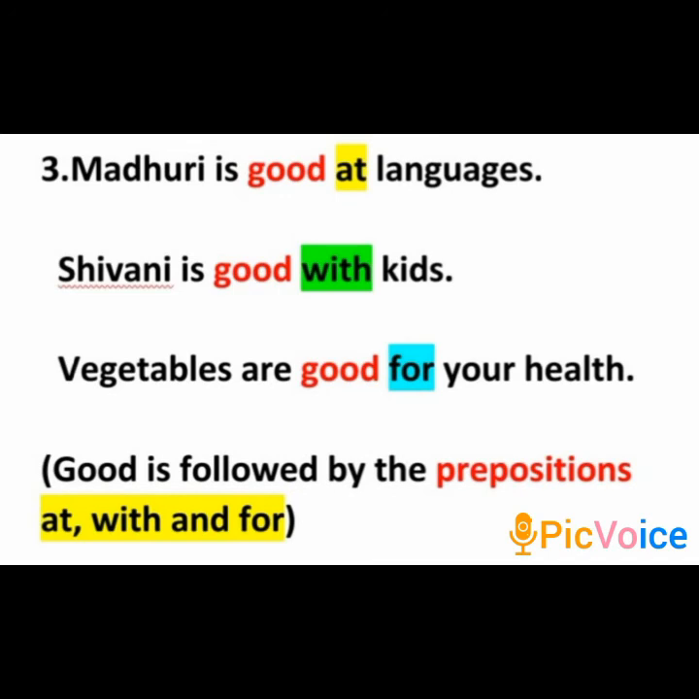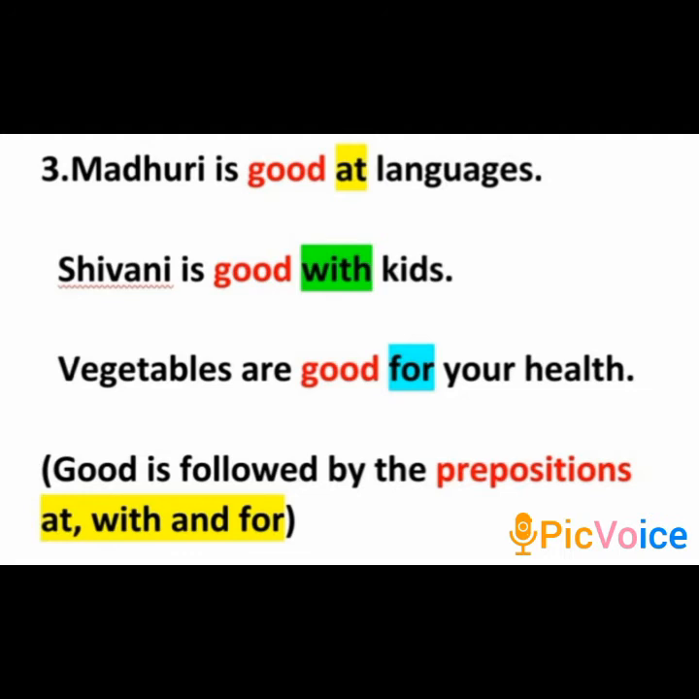The third example. First I'll read the three sentences. Madhuri is good at languages. Shivani is good with kids. Vegetables are good for your health. Here, the common adjective is good, but in the first sentence it is followed by the preposition at. In the second sentence it is followed by the preposition with, and in the third sentence it is followed by the preposition for. So in which context do we use these prepositions?